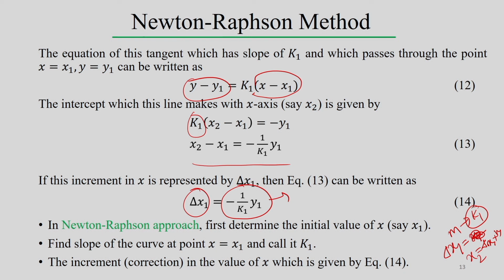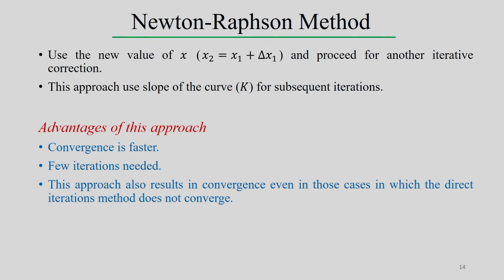So, the increment, the correction value of x, is given by equation 14. Using equation 14 we estimate the incremental value, then find the new value of x, so x equal to x1 plus delta x1, and proceed. In this successive way we can improve the value of x1, x2, x3, up to xn, and each time we have to estimate the slope at the particular point x in the successive iteration. Then we can compare two successive iterations, put some convergence criteria, and reach the solution of this equation.